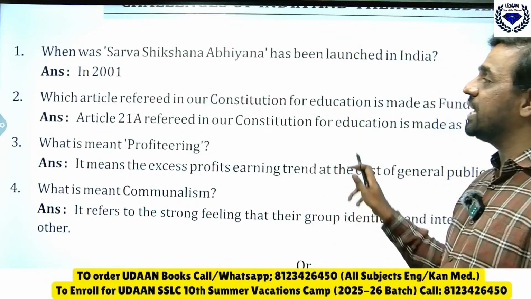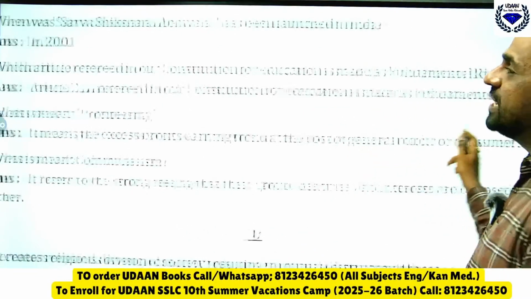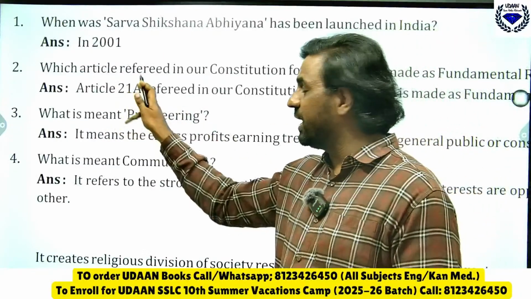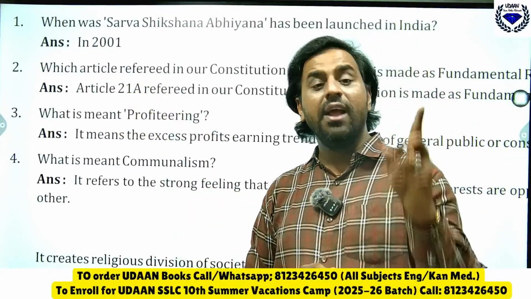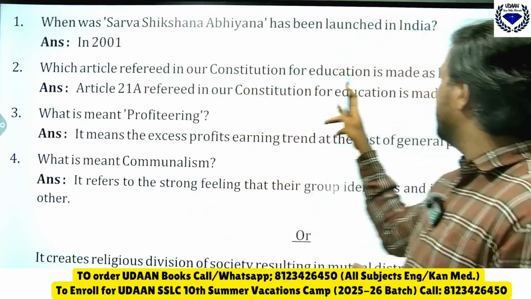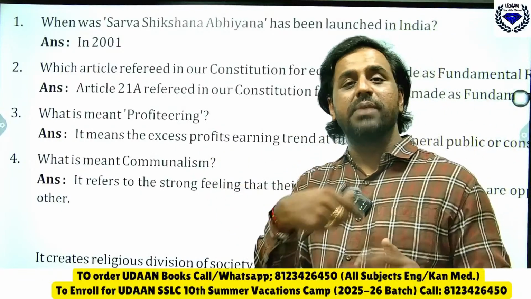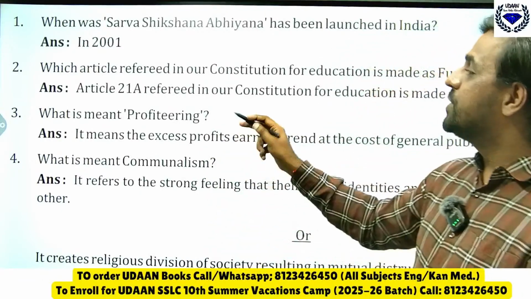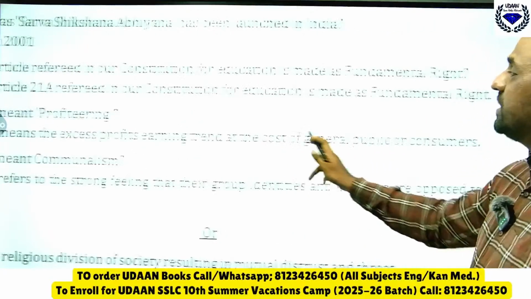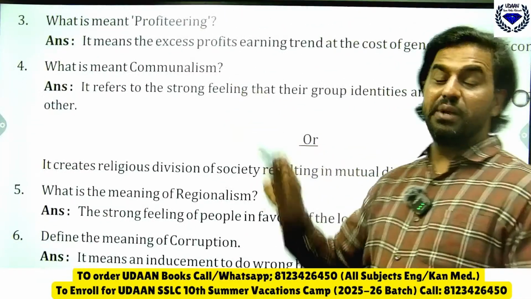Then which article in our constitution makes education a fundamental right? Remember, education is a fundamental right. The article is 21A. What does Article 21A describe? Right to education is a fundamental right. What is profiteering? Making money is called profiteering. It means excessive profits earned at the cost of whom? General public or consumers.